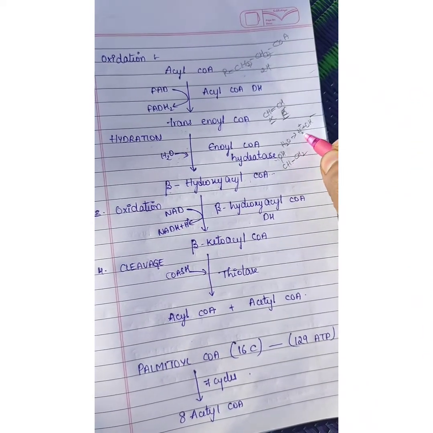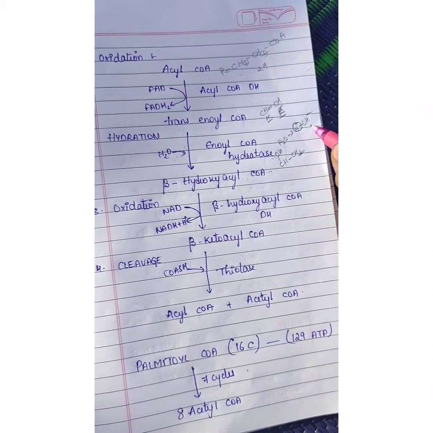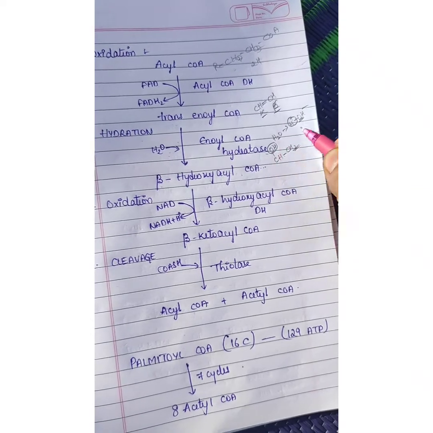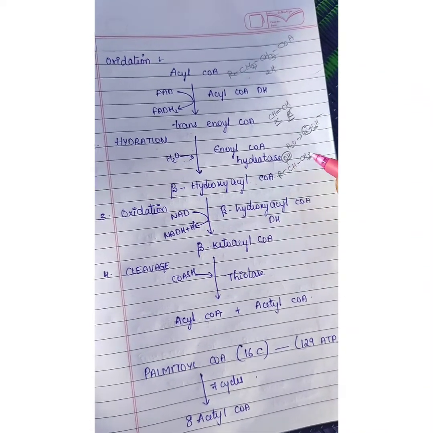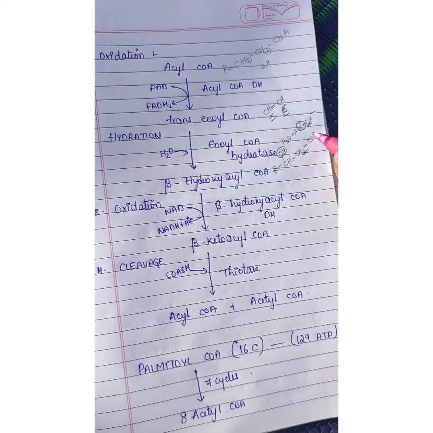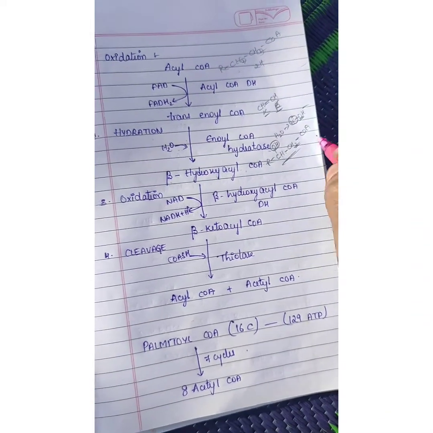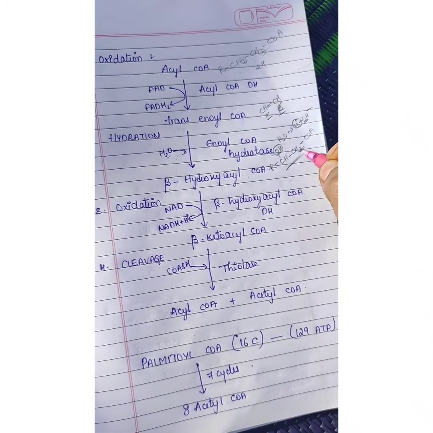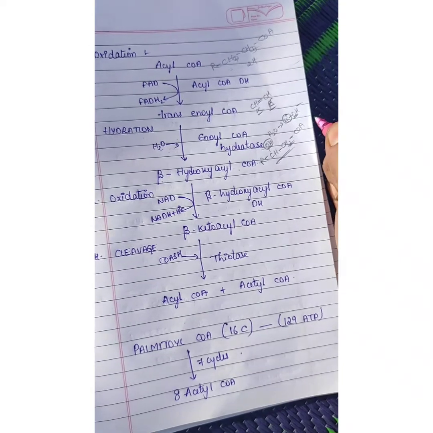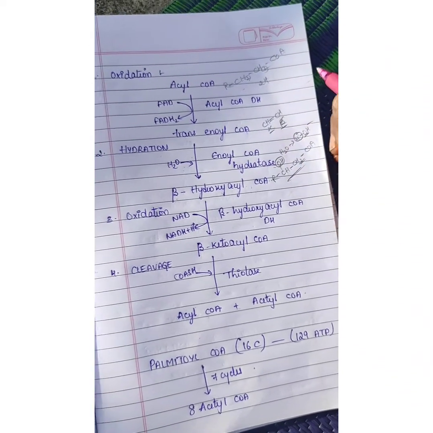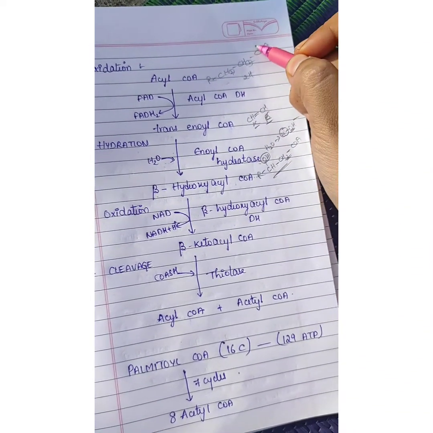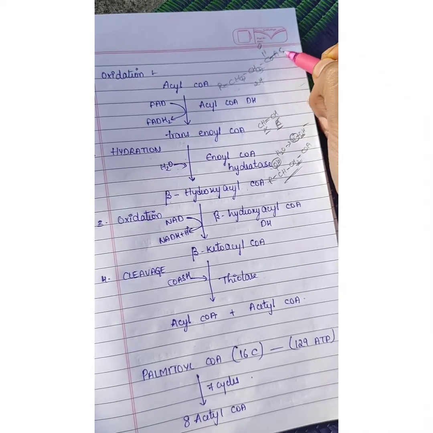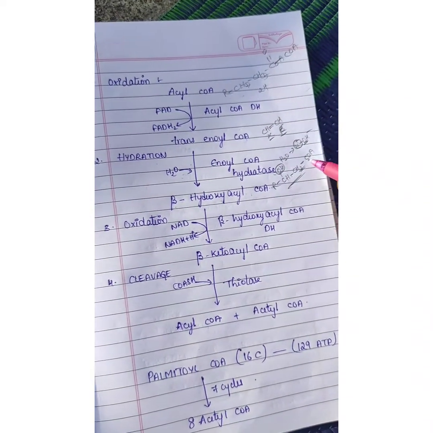So one H plus will be attached here and OH minus will be attached here. So the structure will look like this. At the beta carbon this CH2 will be attached, here CO, CoA, and here also CoA.